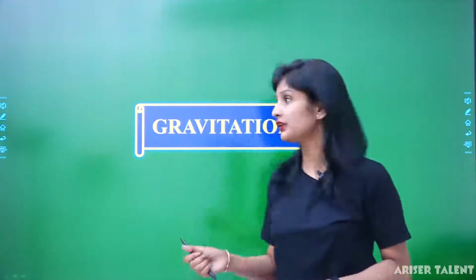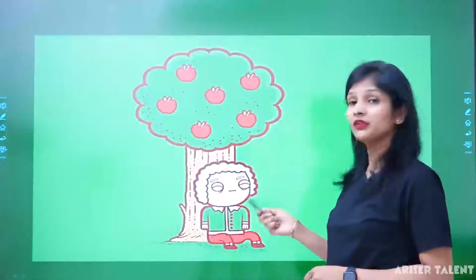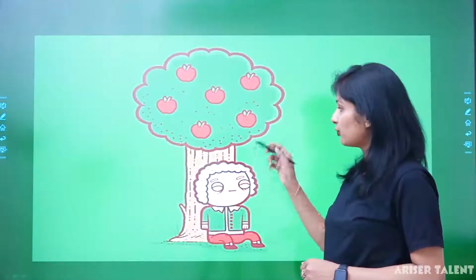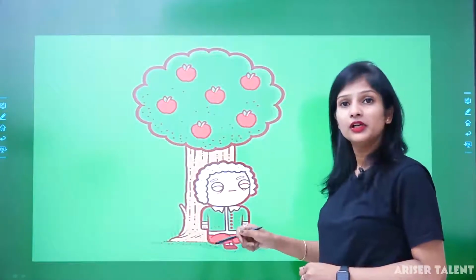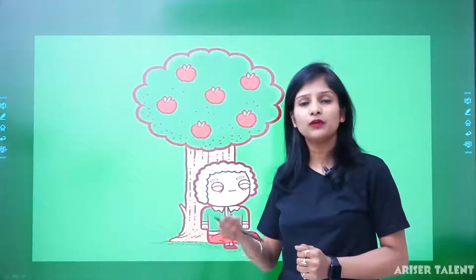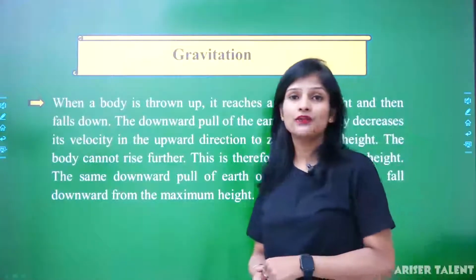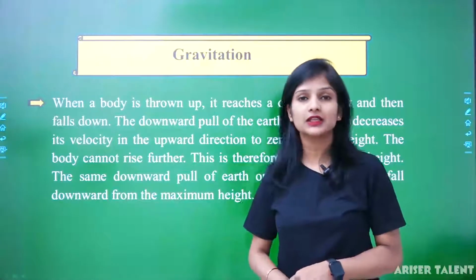Gravitation, you know very well about gravitation. You can click something. What is the picture showing? The picture is showing that once upon a time Newton was sitting under a tree and he saw an apple fall down from the tree, from upward to downward direction only. Then he thought, why does the apple fall only in the downward direction? So he invented the theory of gravitation. So today we will start with what is gravitation.